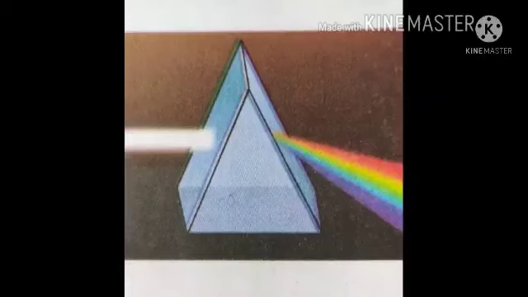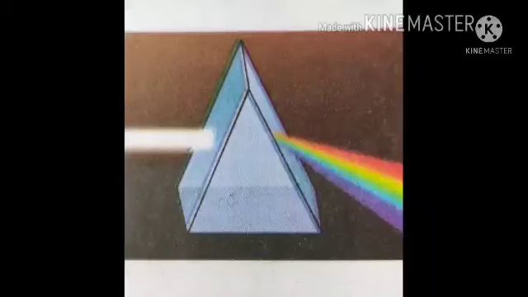When sunlight or white light is passed through a prism, it splits into its component colors. This phenomenon of the splitting up of white light into its constituent colors or component colors is called dispersion.